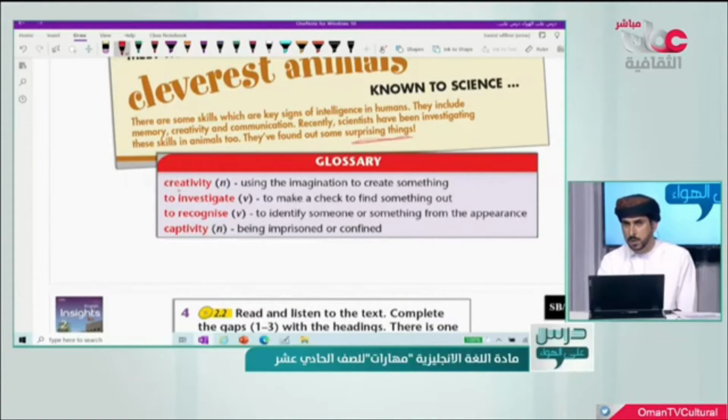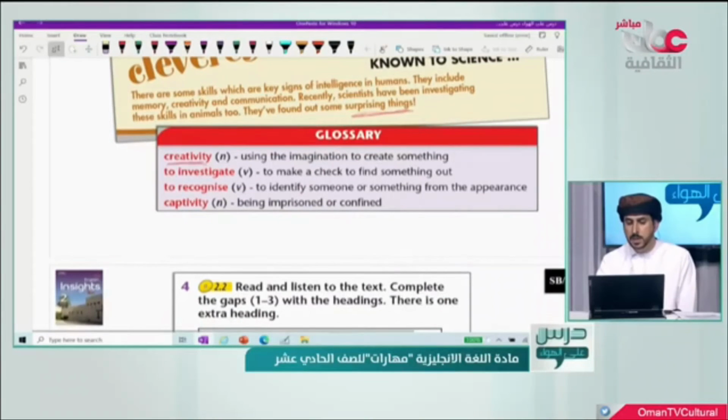I want you to remember the meaning of this one, creativity, using the imagination to create something. To investigate means to make a check, to find something out. To recognize, to identify someone or something from the appearance.